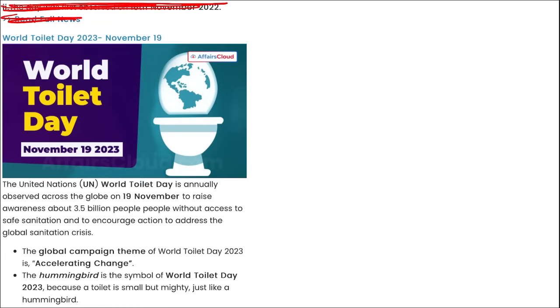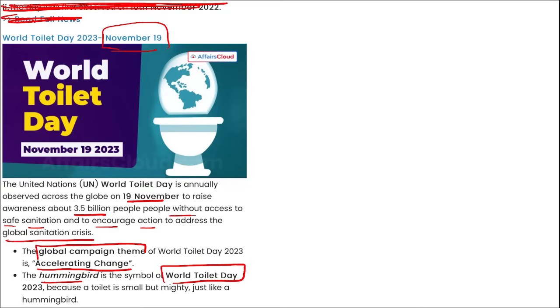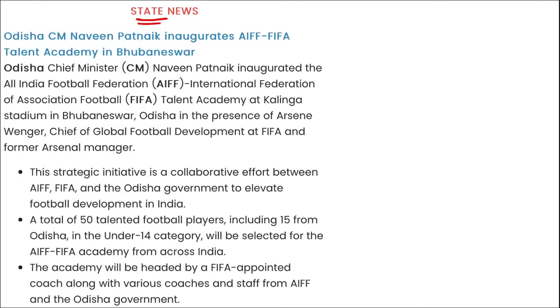Next is World Toilet Day. This day is observed on 19th of November. Correct? And on 19th of November, this day is to raise awareness about the 3.5 billion people without access to safe sanitation and encourage action to address the global sanitation crisis. The global campaign theme of World Toilet Day is accelerating change, and the hummingbird is the symbol of World Toilet Day because a toilet is small but mighty, just like a hummingbird. Right? Mark this.